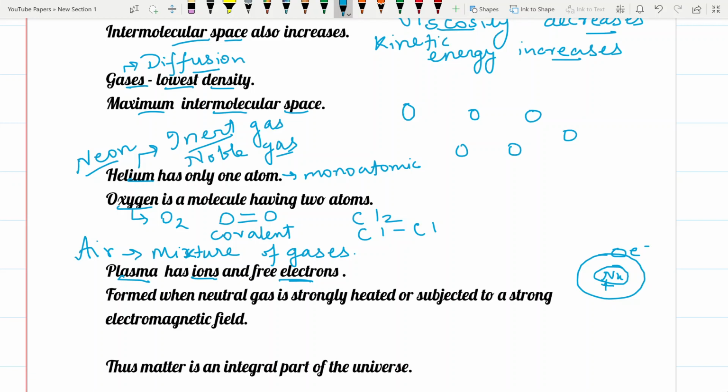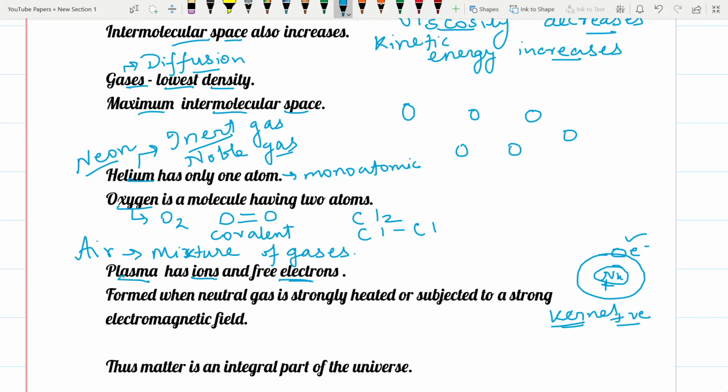I'll be giving that description in another video. What I mean to say is that the outermost electrons can be removed. Once these electrons are removed, we get a positively charged internal part which is also known as a kernel. That will be positive in charge.